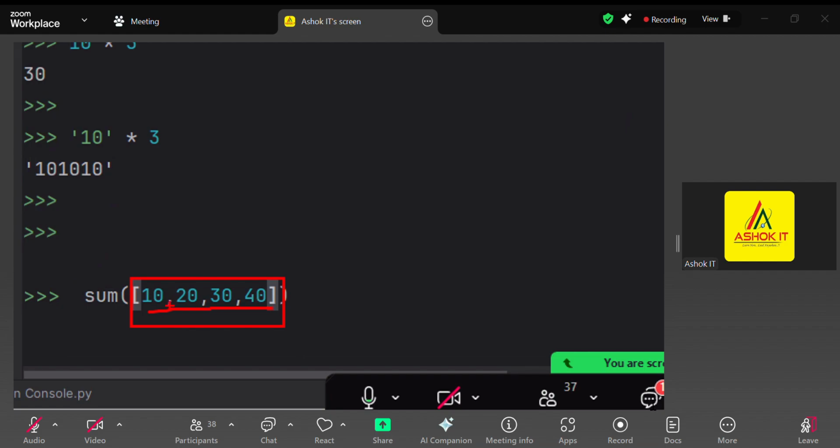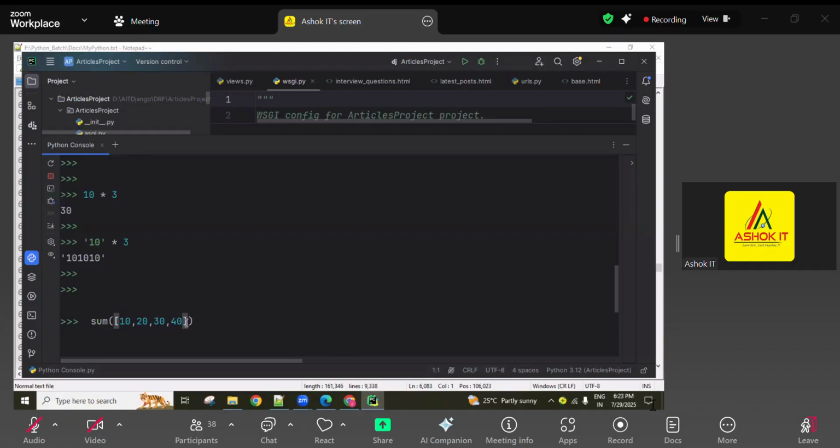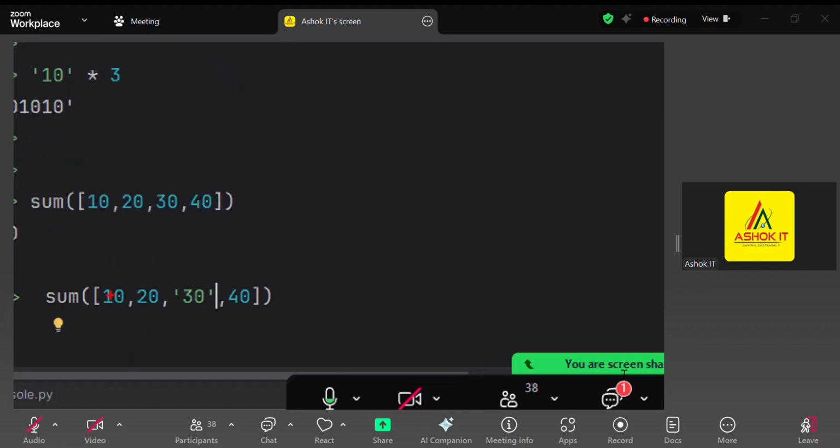So if it is a homogeneous list, the sum of all these values is found and returned. Out of these values, if any one value is in string format, first 10 plus 20 is 30, and 30 is a number. Number plus a string: both are different types, number and string.